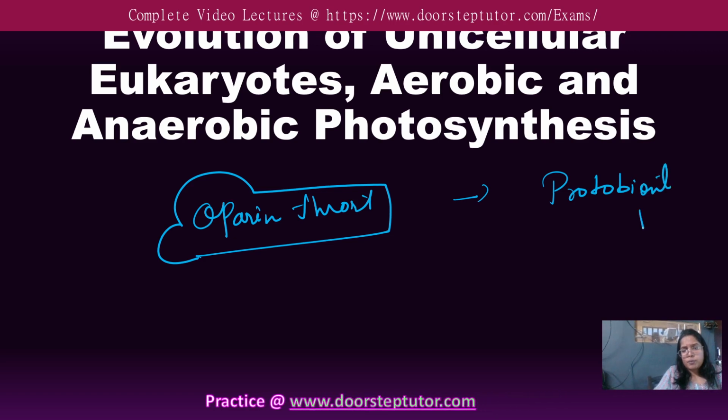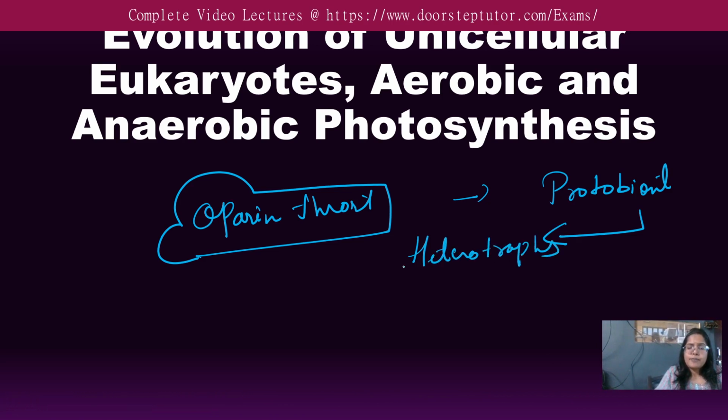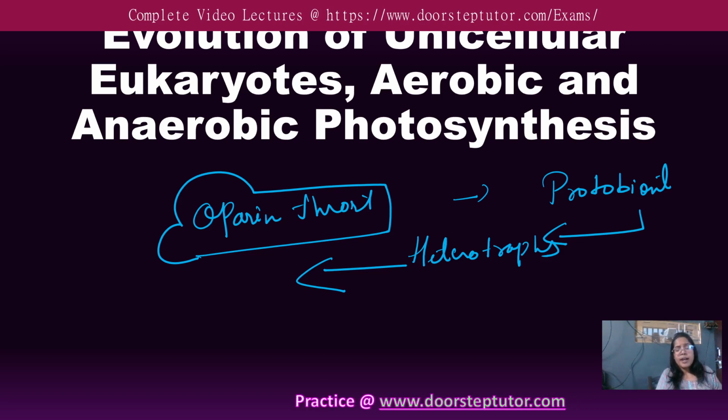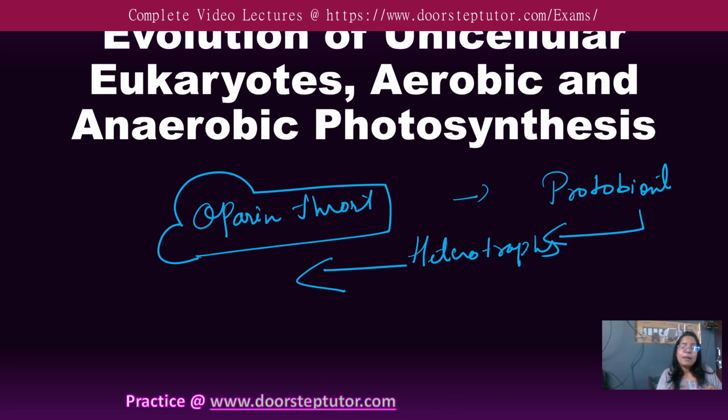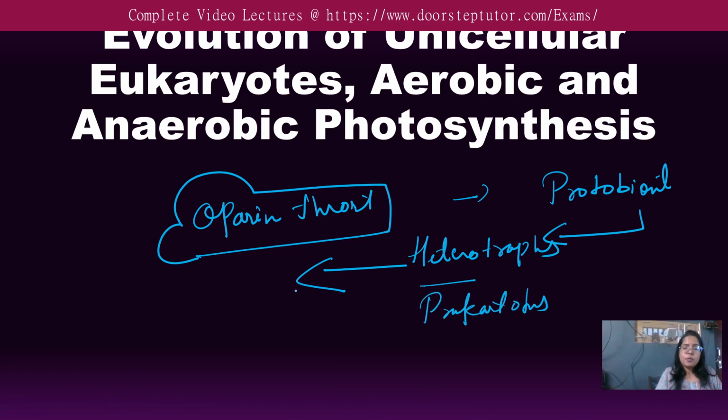and this concept of protobiont gave rise to the heterotrophic prokaryotes. And apart from the heterotrophic prokaryotes that were taking their food from the surrounding, because in the previous time there was all around the water, the protein, nucleic acid was there, nucleotide was there, so that particular cell was taking the nutrition. So from that, the heterotrophic prokaryote concept came, and the heterotroph concept came when all these cells who were there in the water have utilized all the organic material, then at the end they require more food.